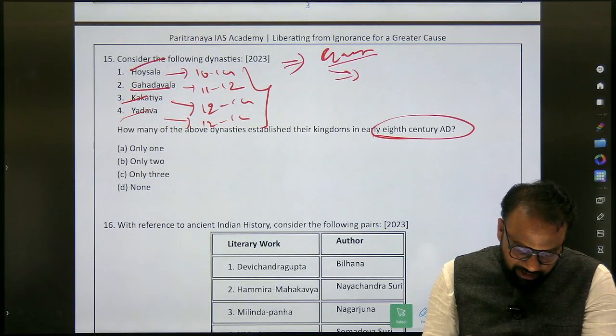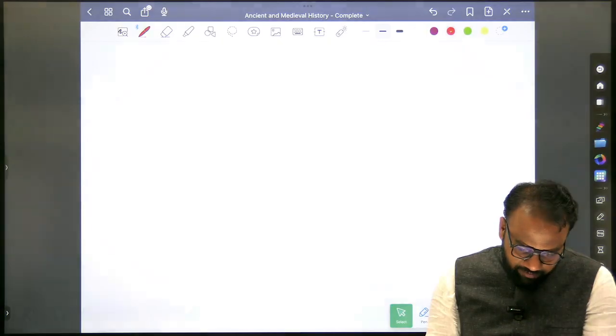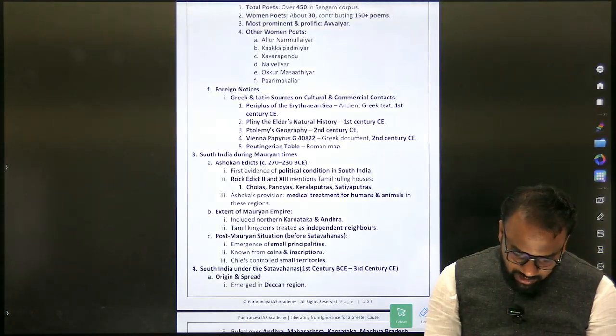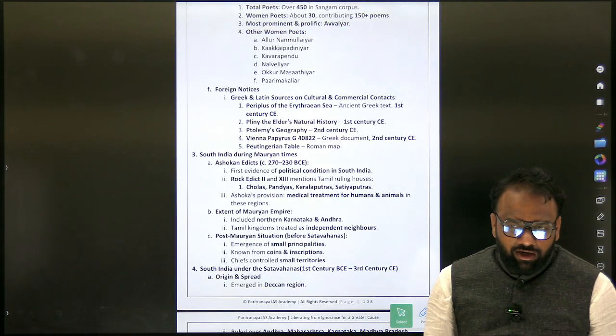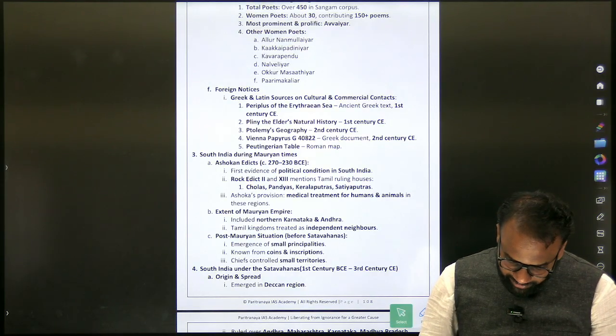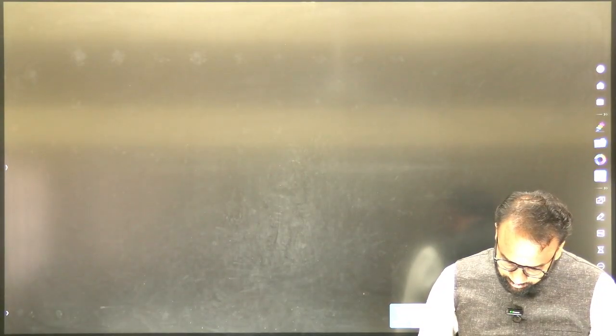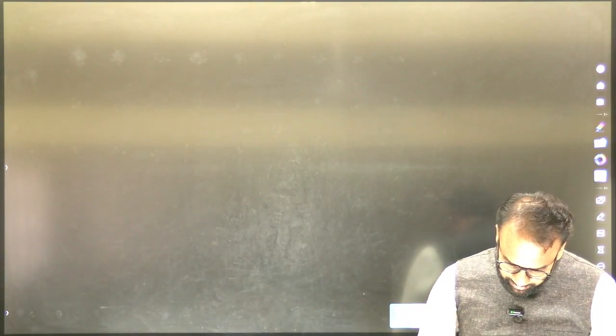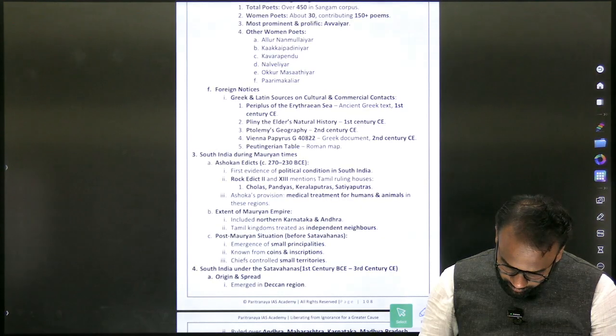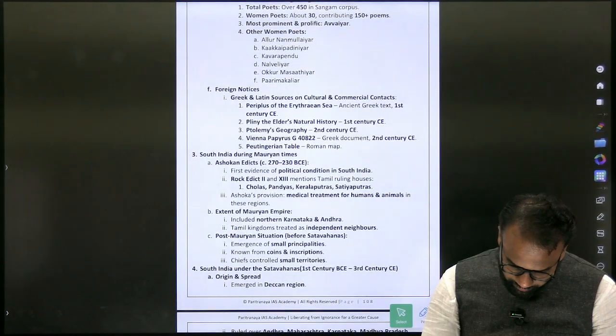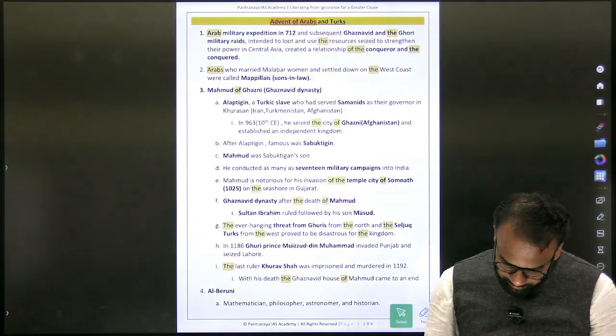Page number is the information. The advent of Turks, right? Page 194, right?